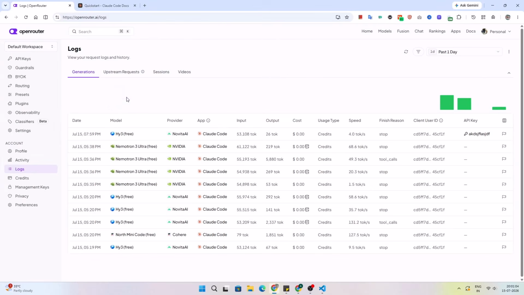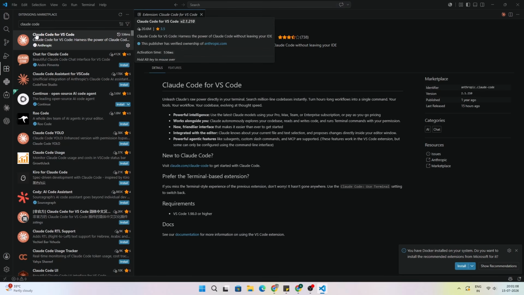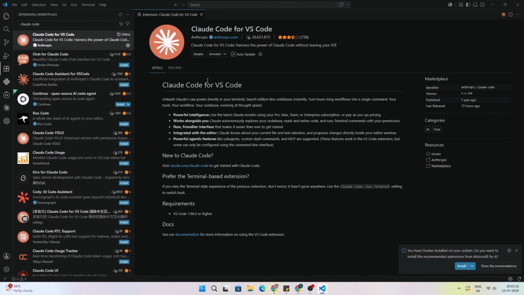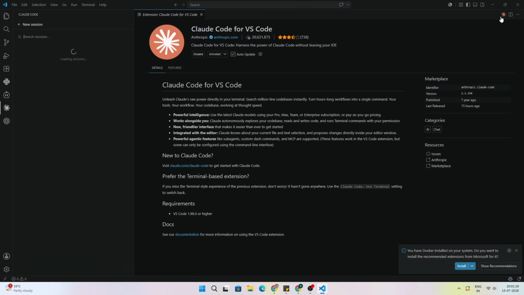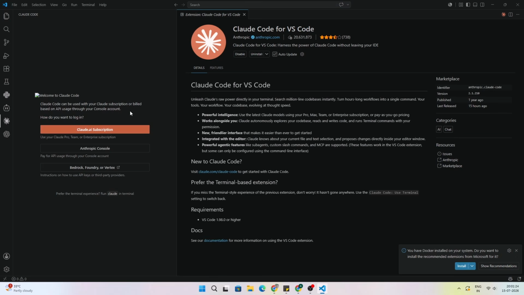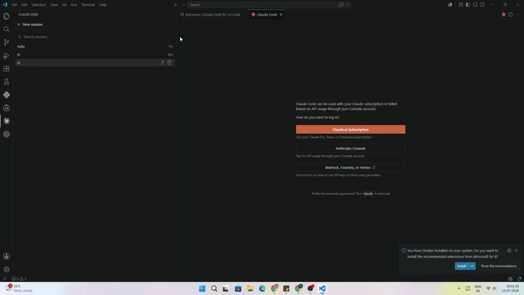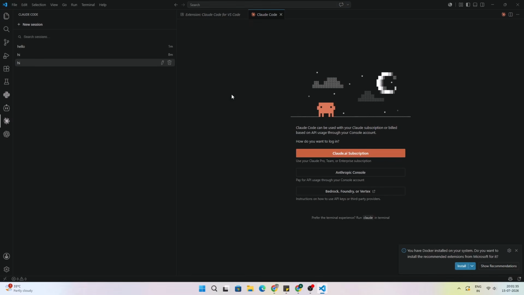Before installing the Kilo Code AI extension, we need to test whether the Claude Code extension is working with OpenRouter or not. Make sure you install this extension after doing the Claude Code and OpenRouter testing. So click on this Claude Code icon. It can appear here as well. If it asks for login, you need to wait 2 or 3 seconds at least. As you can see, it has already picked up our settings, as we already set in the settings.json file. Now click on the new session, and it will show the login option over here. Just wait 2 or 3 seconds.